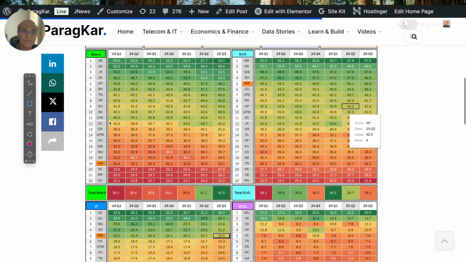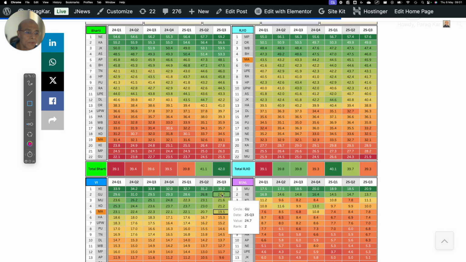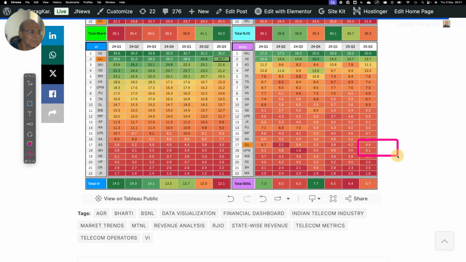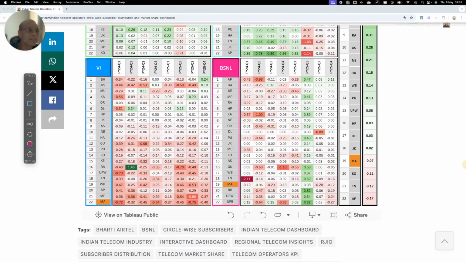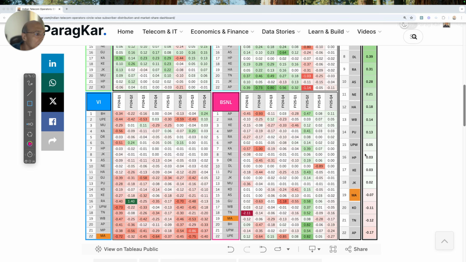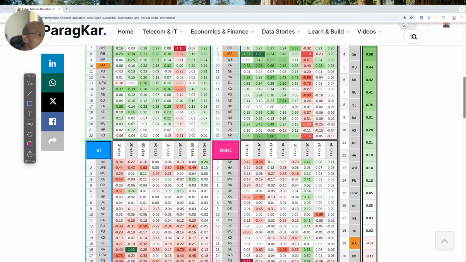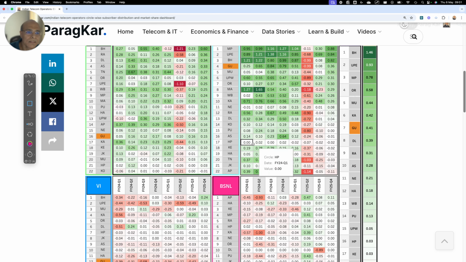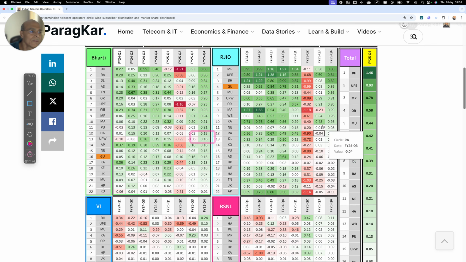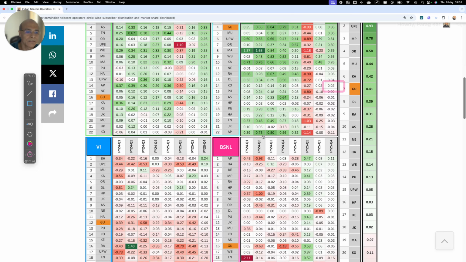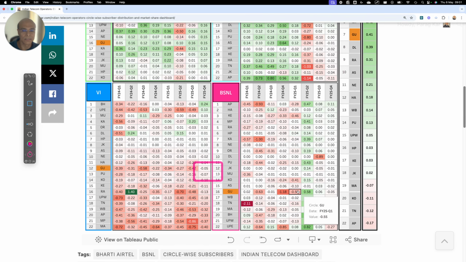So Gujarat, where is Gujarat? Gujarat is here. It's a very important circle for Vodafone Idea, 24.7% market share. Bharti is not that important. Reliance is also very important, 45.4% market share. And BSNL 4.4. Let's see what is happening in Gujarat. Here is Gujarat, and you will find that it is 0.15 and 0.36, and Vodafone Idea is losing, though it's an important circle.